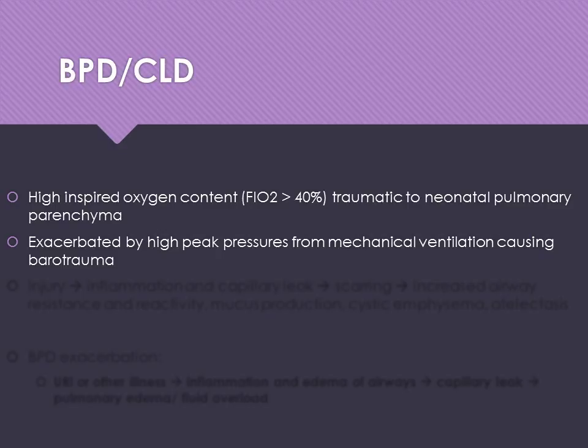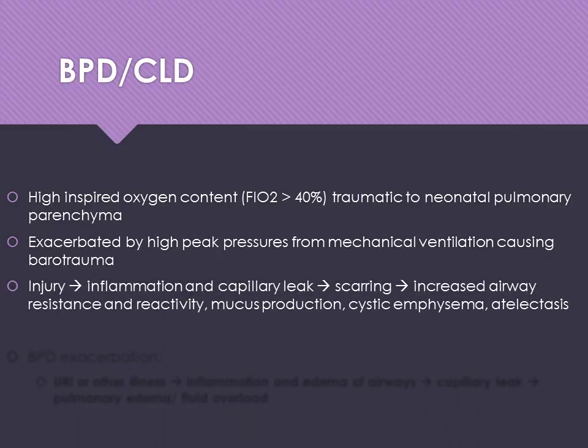So not only is the high concentration of oxygen itself damaging the lung tissue, but the high pressure that we use when we mechanically ventilate somebody, when we put them on a ventilator, especially a neonate, causes further damage. The injury leads to inflammation and capillary leak, which leads to scarring, leading to increased airway resistance and reactivity, mucus production, cystic emphysema, and atelectasis.